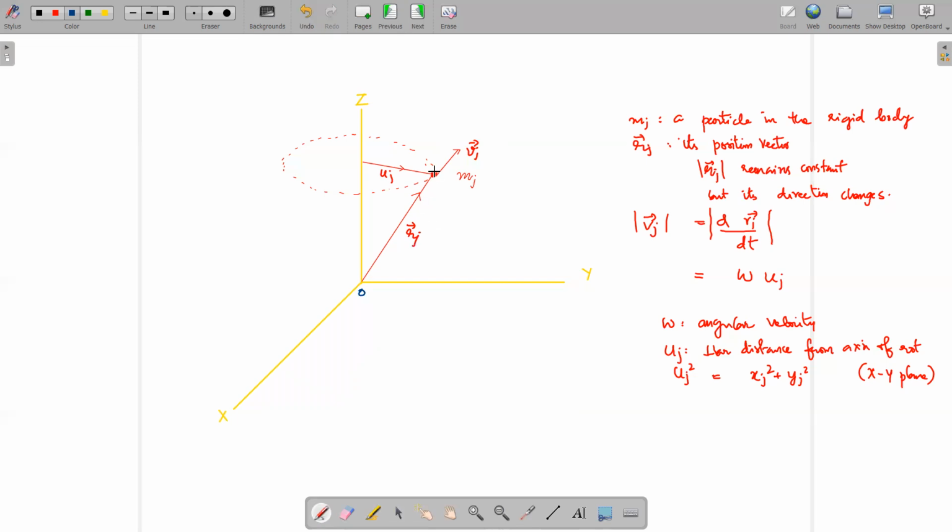But when you look at it, you know that at each point the direction of rJ changes.